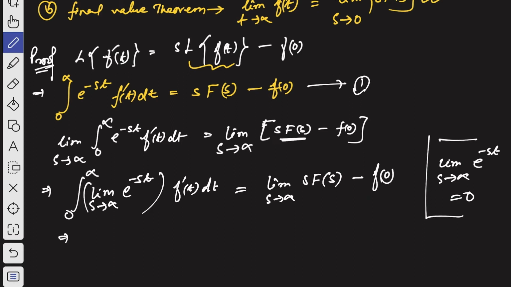This left hand side will be 0 as this result becomes 0, limit e to the power minus st when s tends to infinity is going to be 0. That's why this left hand side part will be 0, right? So now we have got limit when s tends to infinity of s capital F of s minus f of 0.